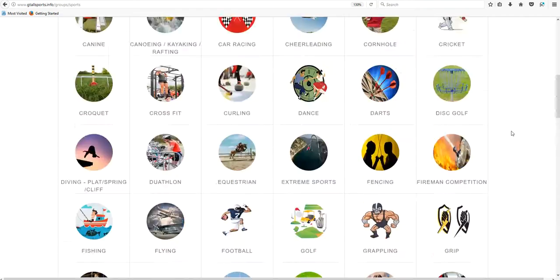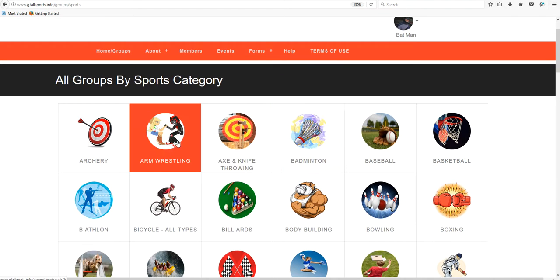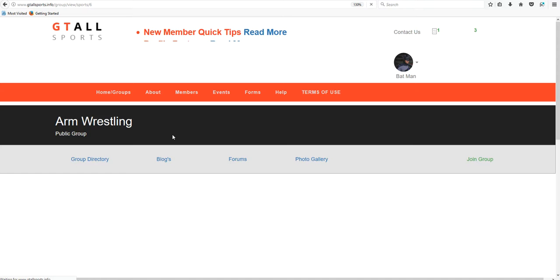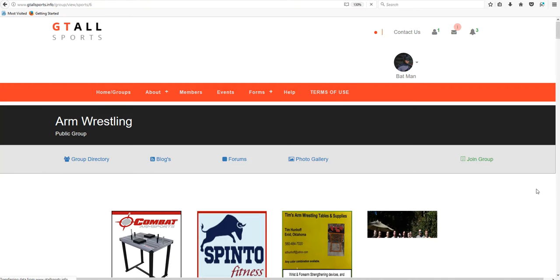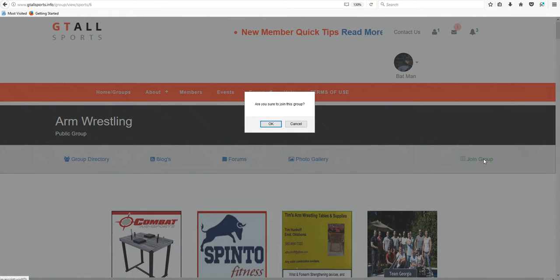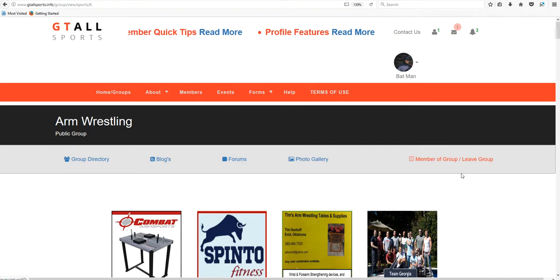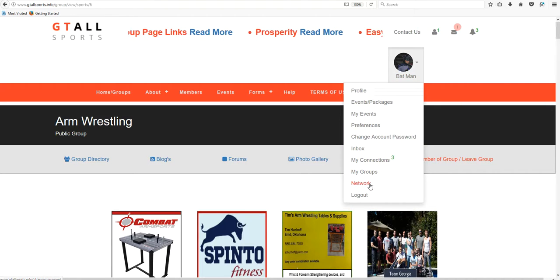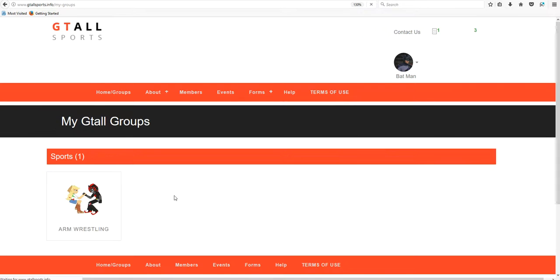Each group you may actually go in and join. To demonstrate this, once you are logged in, if you go to the arm wrestling group, for instance, you can join the group by clicking on the join group at the right hand side. It will ask you if you want to join the group, and you can say okay. You can also leave the group, so you can join and leave any group at any time when you're logged in. Once you become a member of a group, you will see in your members drop down that you can see just the groups that you're a member of for quick reference.